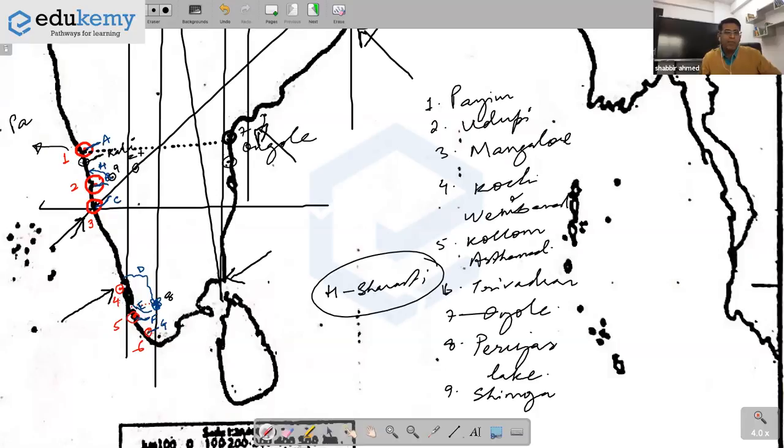Nuclear power plant? Yes, okay, fine. No, not Kalpakkam. This is near Kaiga. Kalpakkam is near Chennai. This is near Kaiga, the Kaiga nuclear power plant. Will all of you be able to do this?